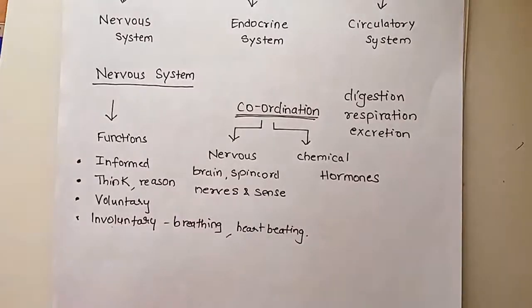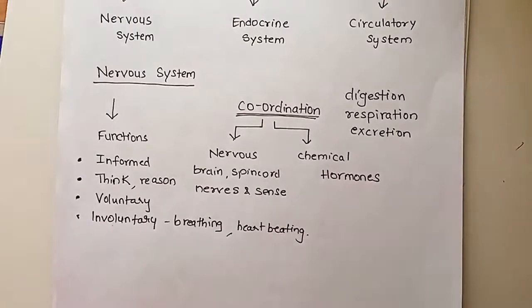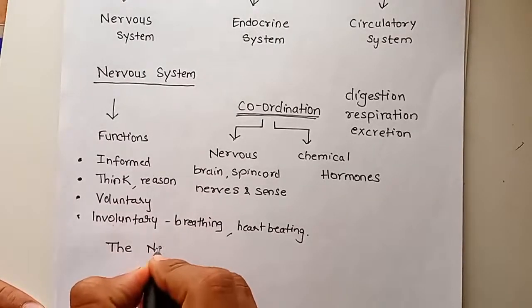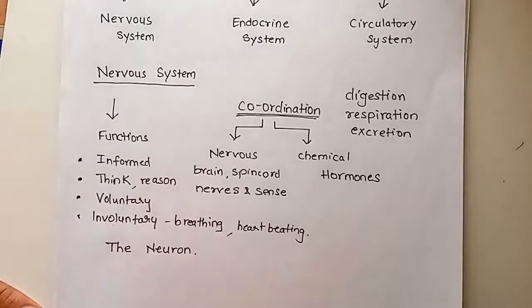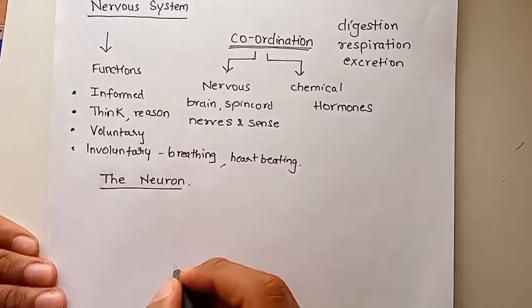Now let us study the most important part of the nervous system, how the things work, that is the structural and functional unit of nervous system, the neuron. What is the neuron? Let us study the structure of one neuron.